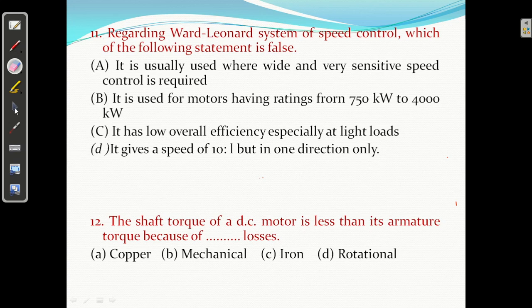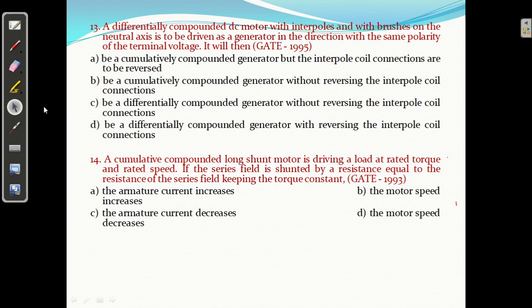Question number 13. The differentially compound DC motor with interpoles and with brushes on the neutral axis is to be driven as a generator. Okay, a compound DC motor is driven as a generator in the direction with the same polarity of the terminal voltage.